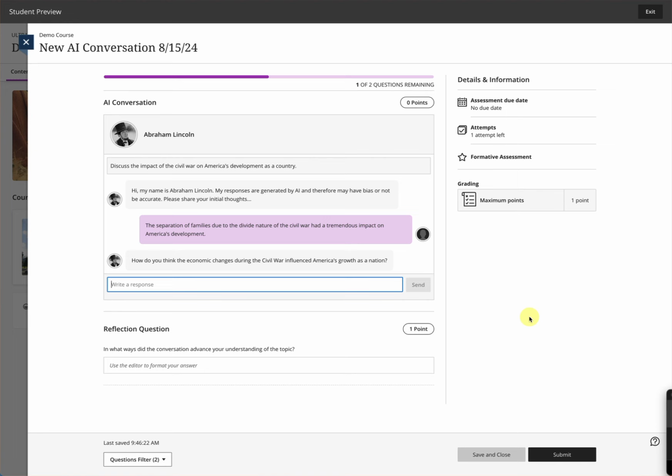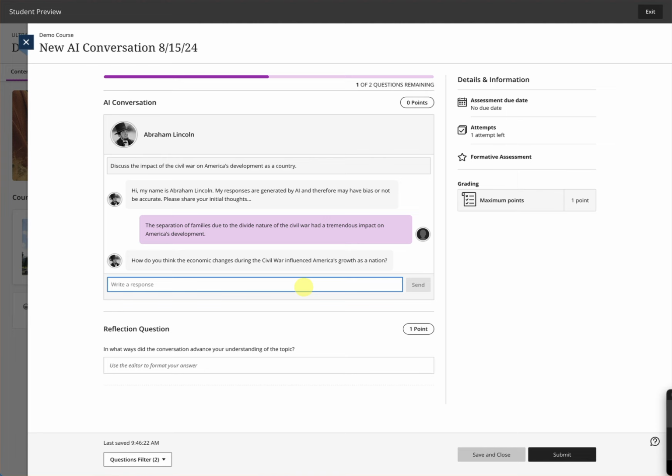And again, I could have phrased that a little differently. I said the divided nature, so I didn't say families in here either. But you can have these kinds of conversations and work through them, where the student and the AI can come back and forth and have a conversation. How do you think economic changes during the Civil War influenced America's growth as a nation?